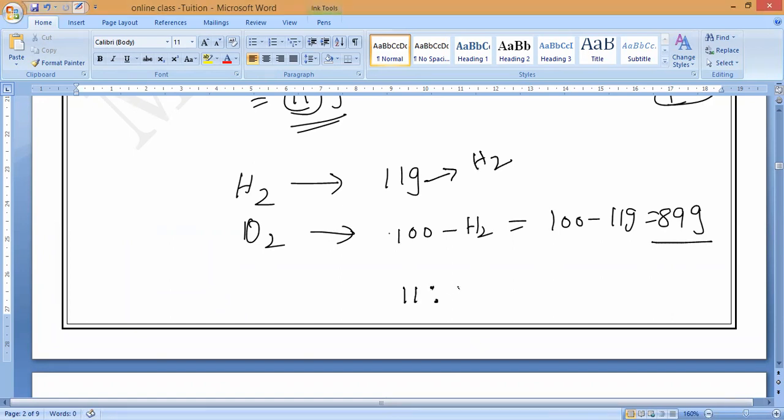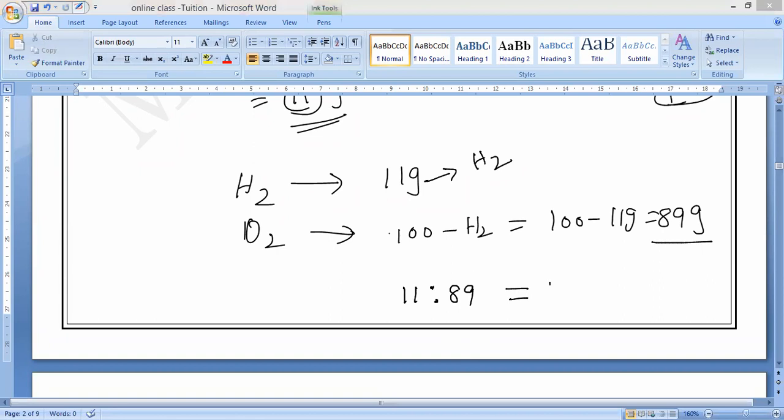Check the 11 to 89 ratio if you want. What will it give you in the lowest fraction? It will not come, sir. This itself is the lowest fraction. If we keep the 88 in decimal, only 1 is to 8 will come. That is okay, that doesn't matter. So 1 is to 8 is the ratio.